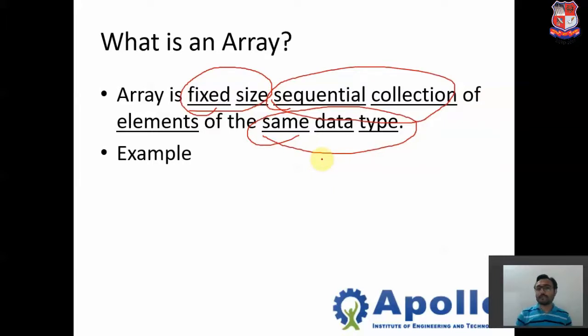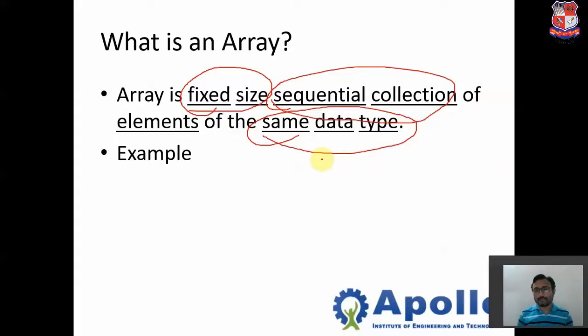The same thing applies in programming C, where we have data types like integer, float, double. These are the data types. When we declare an array in programming C, it means the array is defined with the same data type and the elements have the same data type.